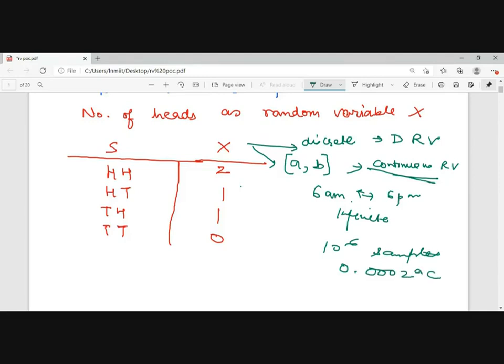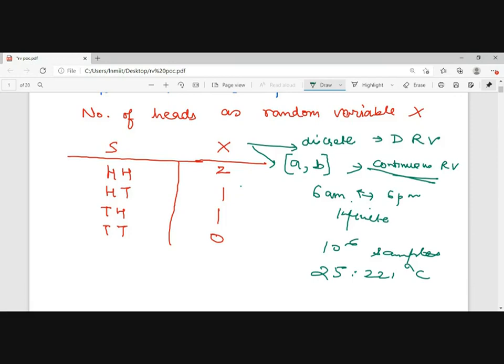Suppose I am saying the temperature of 25.221 degrees centigrade. What is the probability of finding 22.21221 degrees centigrade?